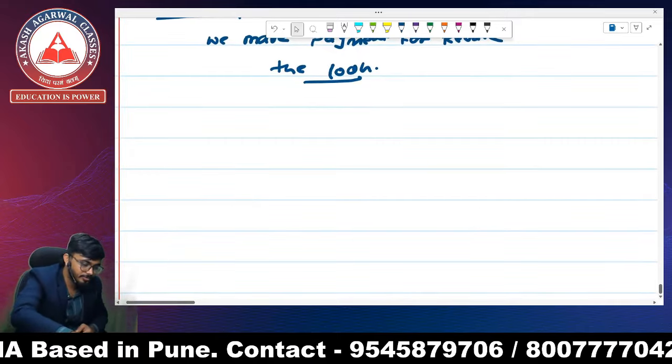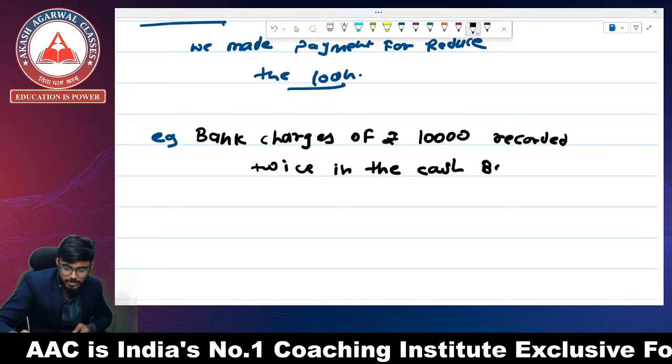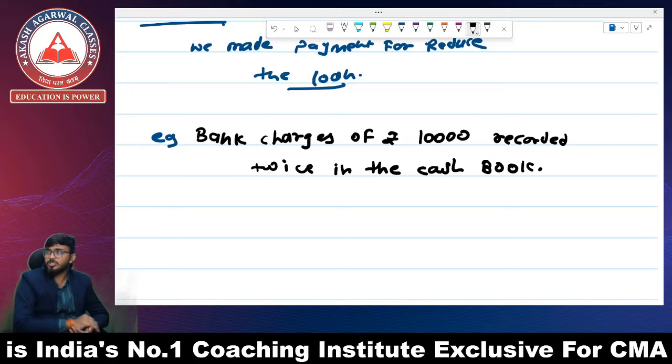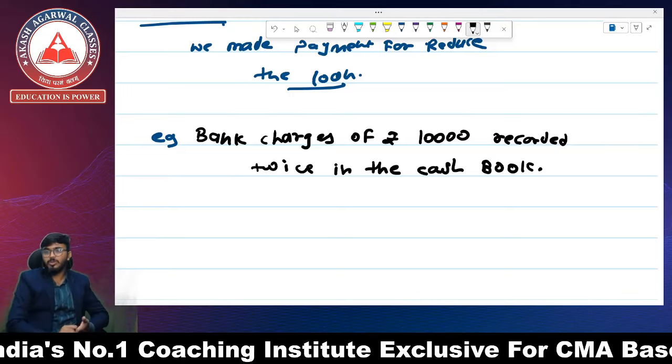Example: bank charges of rupees 10,000 recorded twice in the cash book.